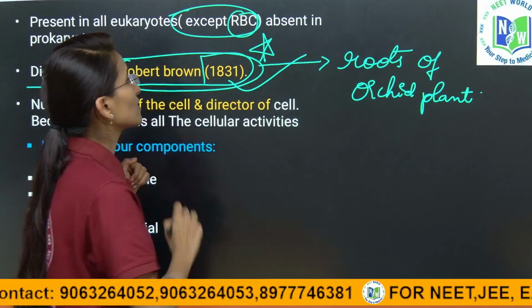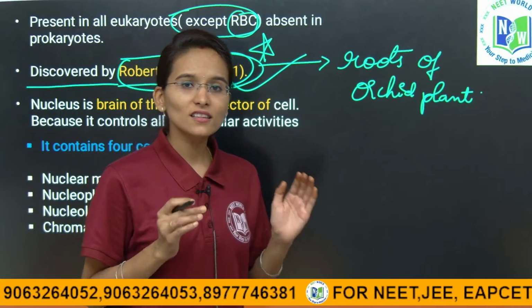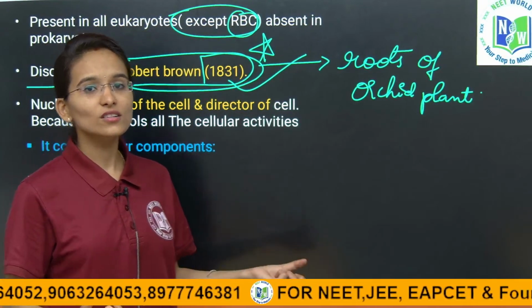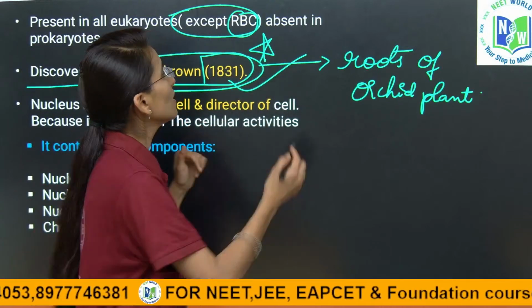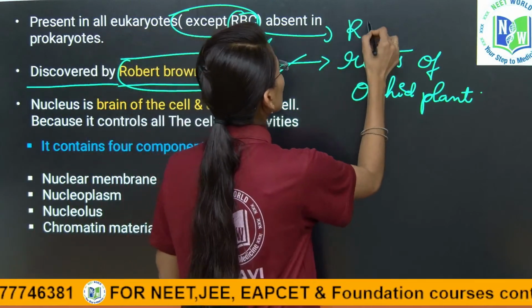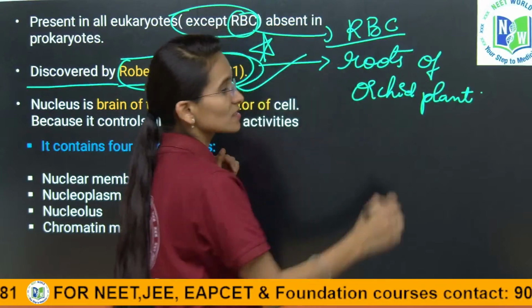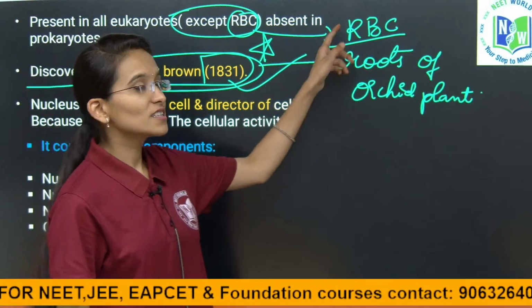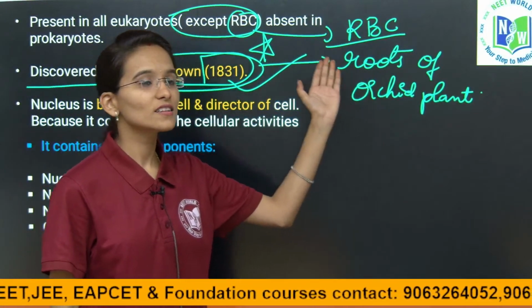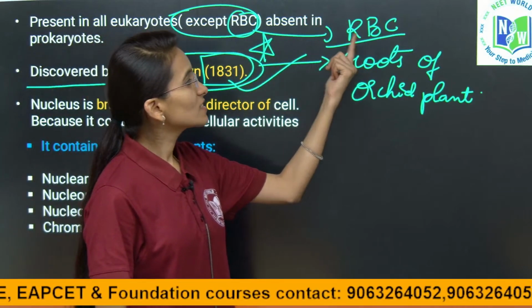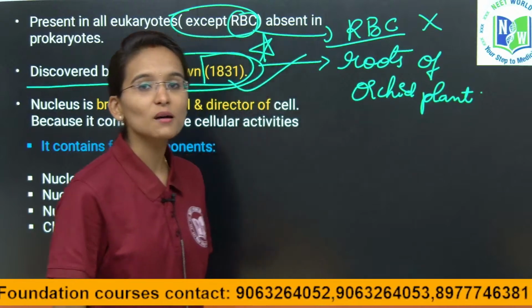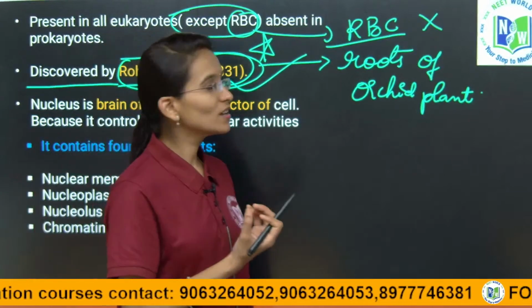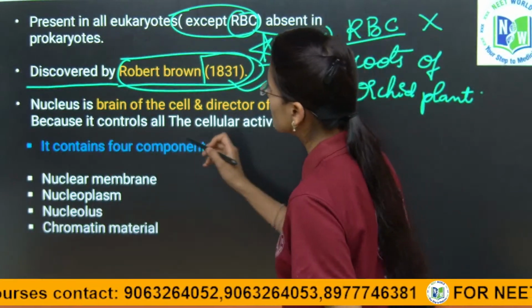Nucleus is present in the organisms. In our body also, nucleus is present. But the nucleus is absent in RBC. What are RBCs? Red blood cells. RBCs are erythrocytes, which are also called red blood cells. Inside these RBCs we cannot find the nucleus. Nucleus is absent in the RBC. This is one exception. Please try to remember.